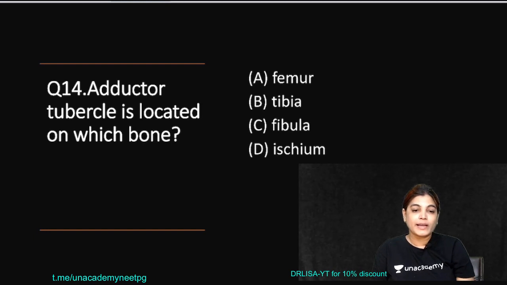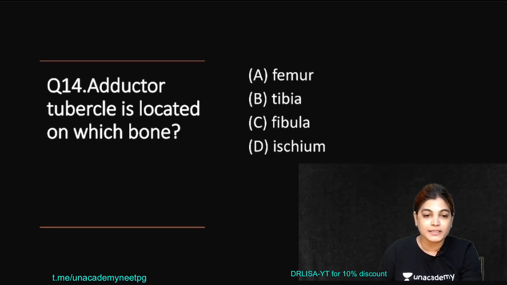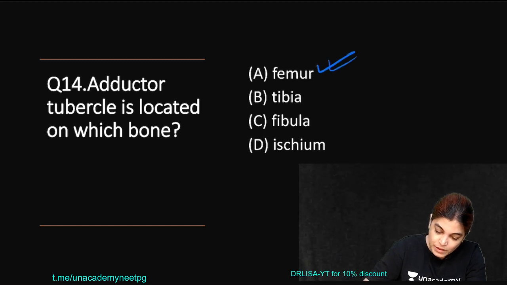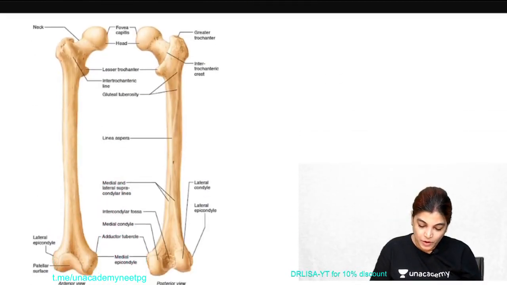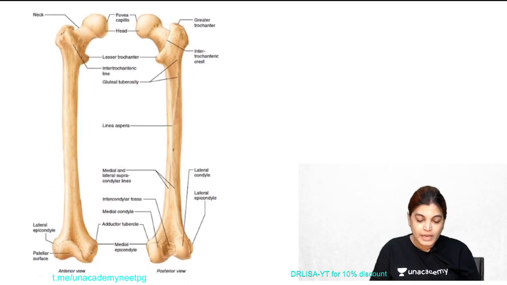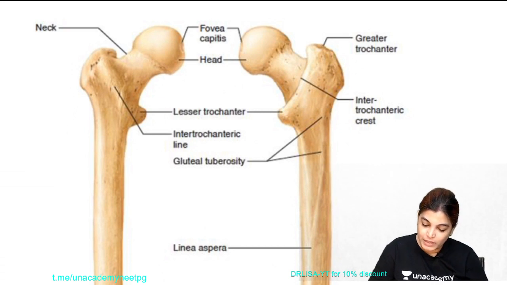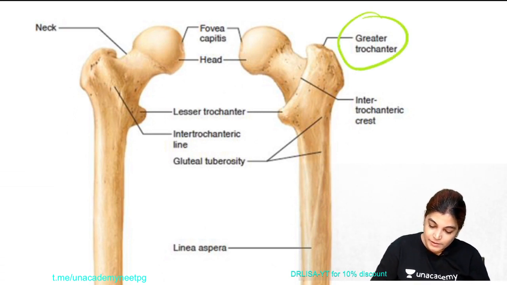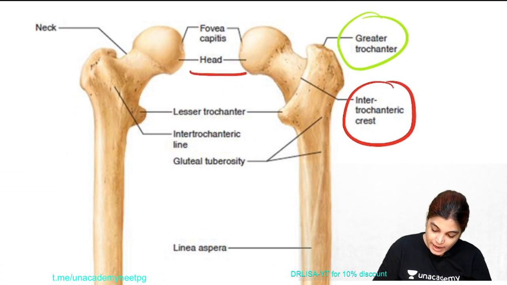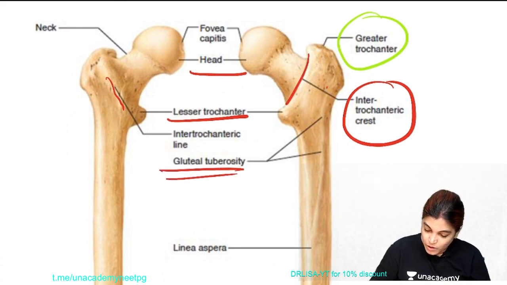Adductor tubercle is located on which bone? This is again a direct MCQ. So adductor tubercle is located in the femur bone. Let me show you the diagram of the femur bone. All the important features of the anterior aspect and the posterior aspect of the femur have been shown, that is the greater trochanter, the intertrochanteric crest, the head, the lesser trochanter, the intertrochanteric line and the crest, also the gluteal tuberosity.